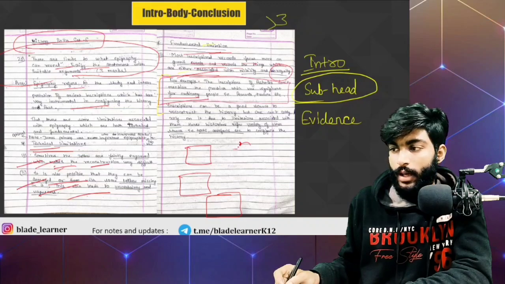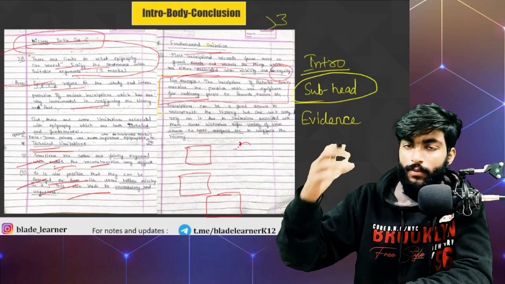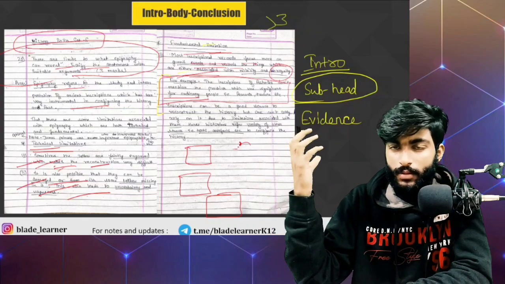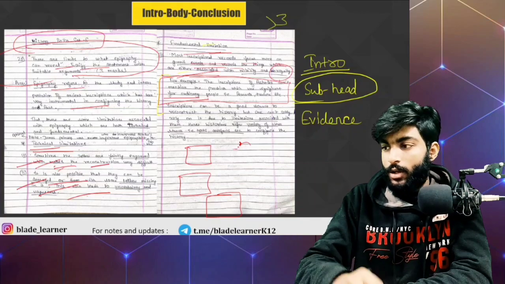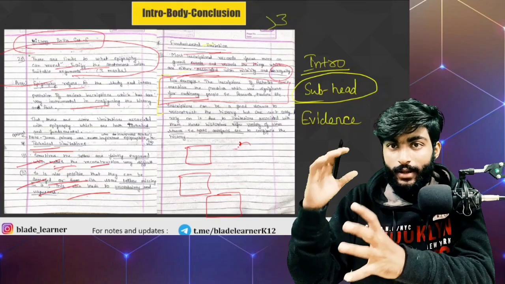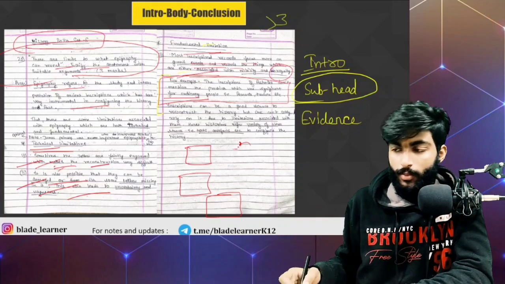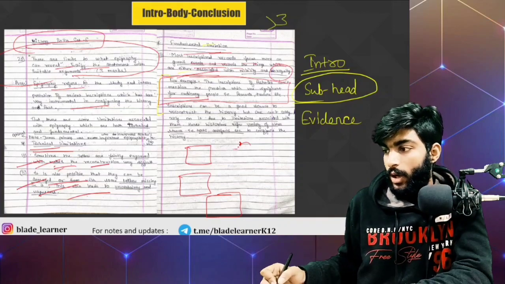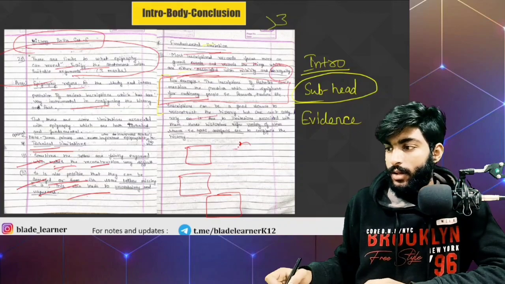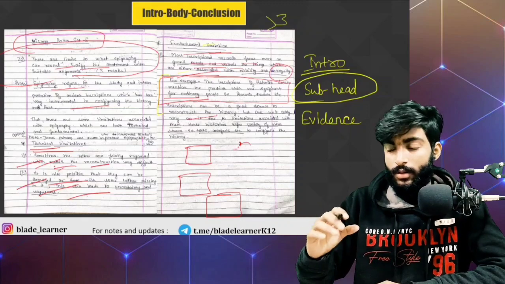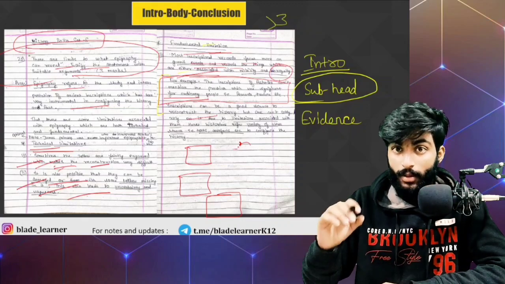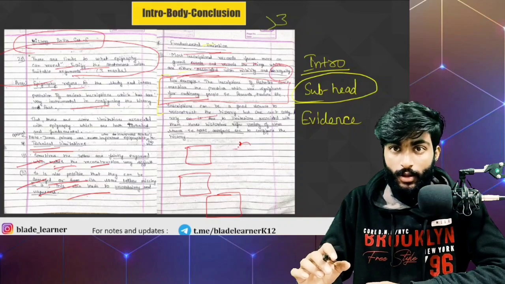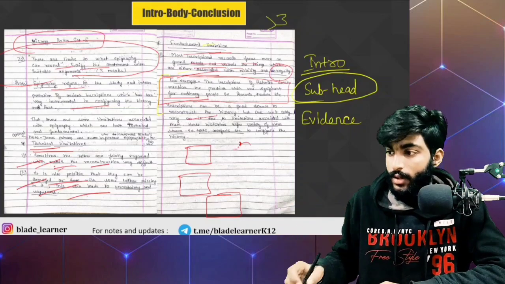In the Ashokan inscriptions, we have not seen any mention of traders, craftsmen, peasantry, women, or untouchables. So this is the evidence that you can give to strengthen the points you are mentioning. And lastly, you have to conclude your answer. So the conclusion can be: inscriptions are a good source to reconstruct history, but we cannot solely rely on that, because this has some limitations associated with it.